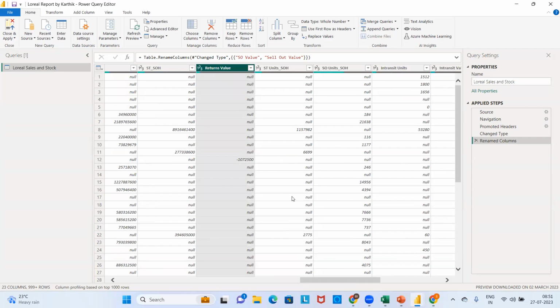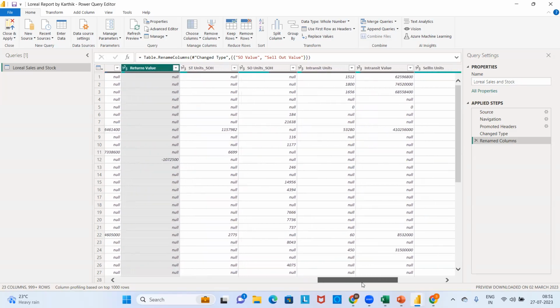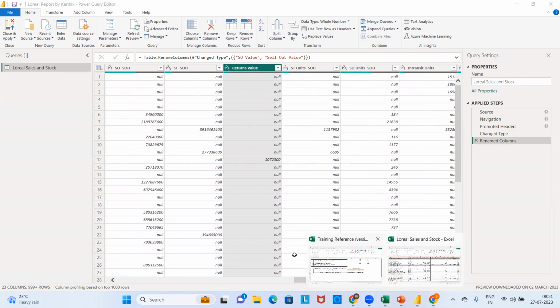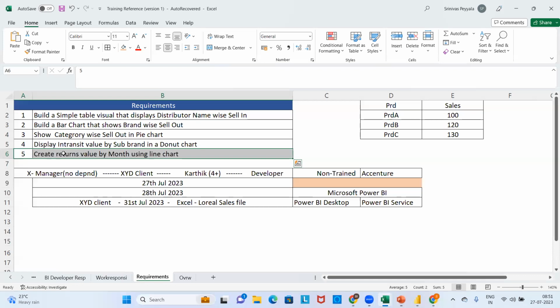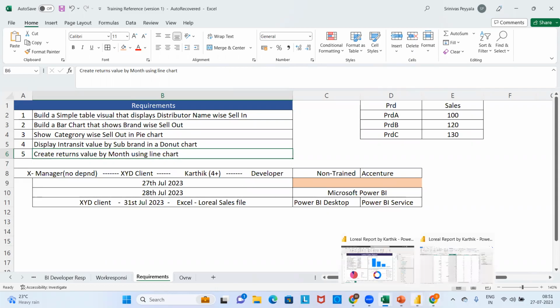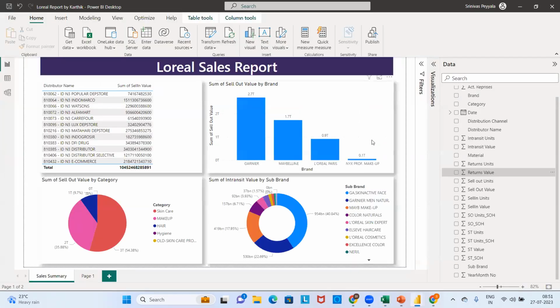Once he has studied this, whenever a new requirement is given by the client, Karthik already knows, yes, I have returns information. On the call itself, he can tell the client, okay, we can create it. I think we already have this returns information in our data, so I can create a line chart. Line chart is also one of the visualizations in Power BI.